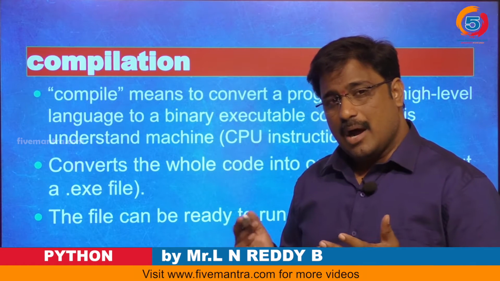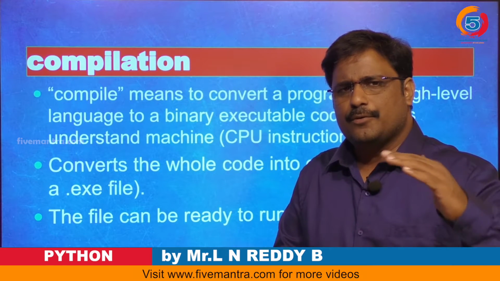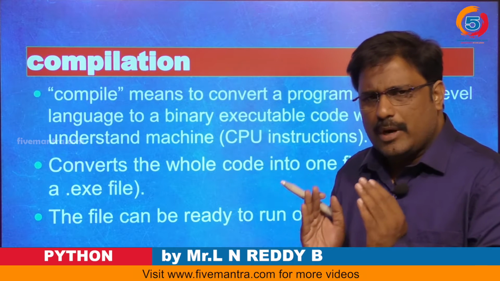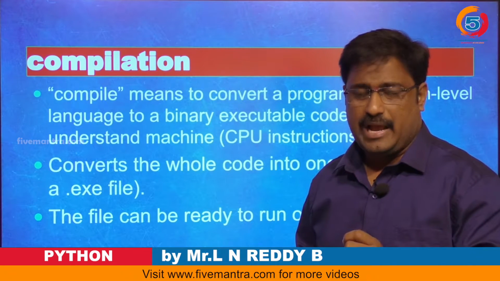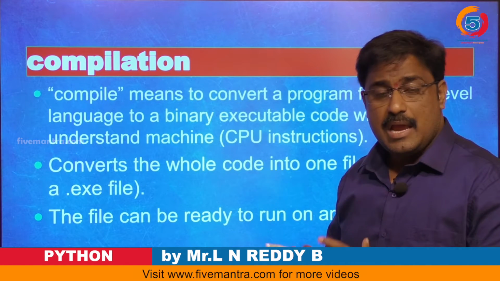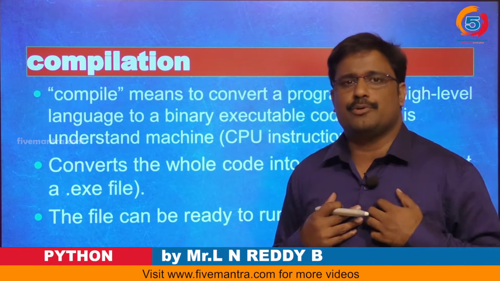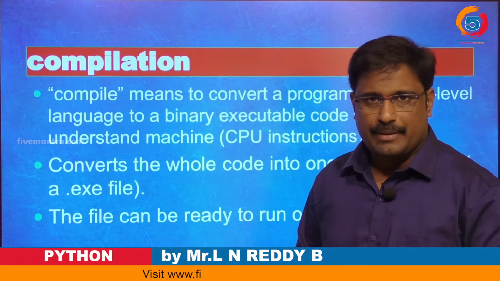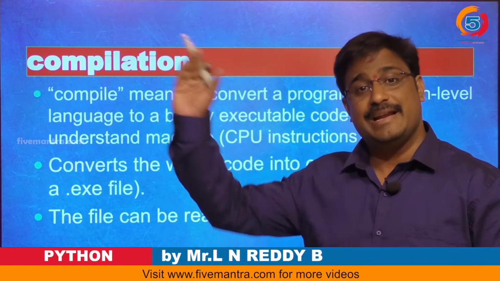How it does it: for example, I wrote 100 lines of code, all 100 lines of code will be converted at a time. So we understand this compilation process is fast, and it will generate a set of files, and the main important file there is the executable code. Once one executable code is available, I can run that executable code on any operating system. That concept we call machine independent.